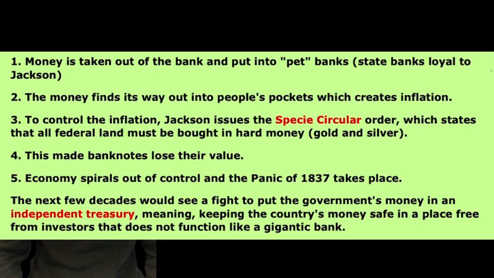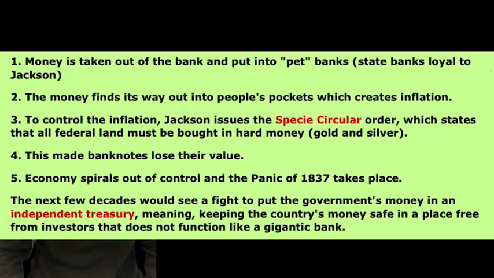There are certain things that happened after Jackson left office in 1837 that you need to know about. Because he vetoed the National Bank, the money was brought into pet banks, or banks loyal to Jackson. They loaned out a lot of money, which led to massive inflation.